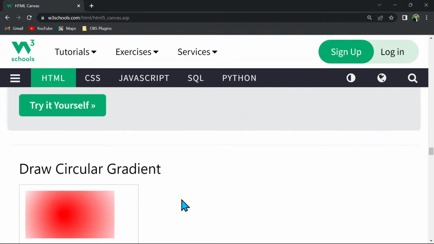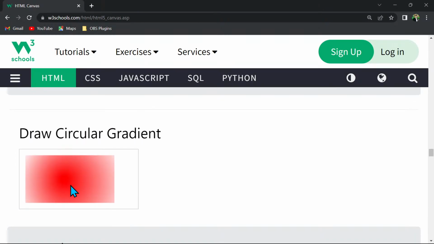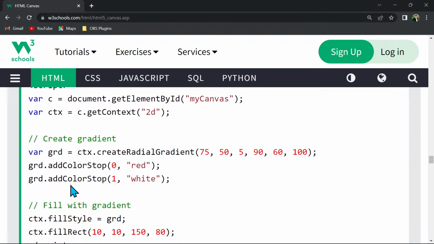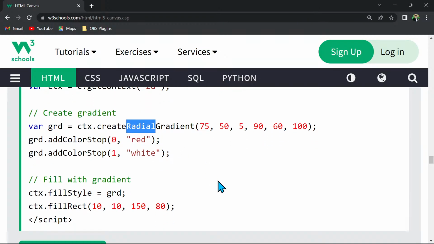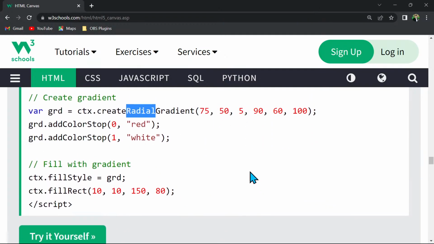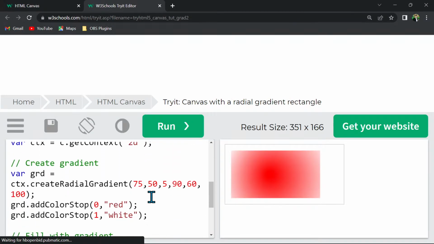Then we can also write a circular gradient like this. So it is starting from the center point, right? And in order to create that, we just have to change this line. So instead of linear gradient, it is radial gradient this time. And yeah, all the values remain the same. We have to play with these values, like how many pixels we want in terms of gradient effect.